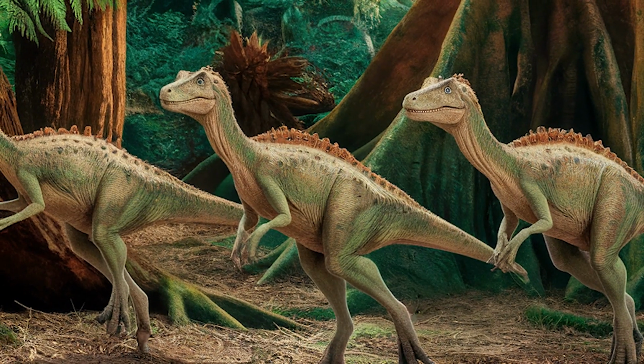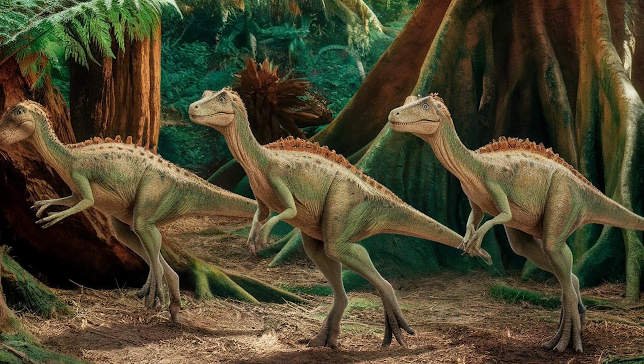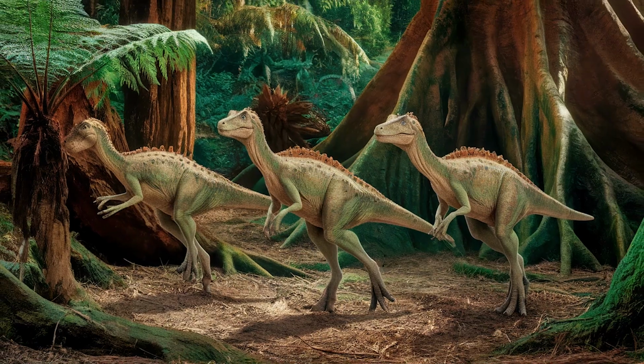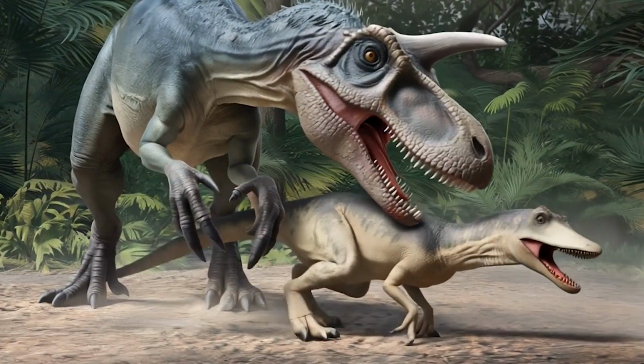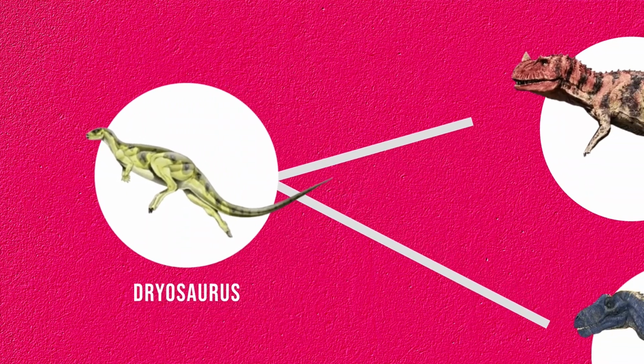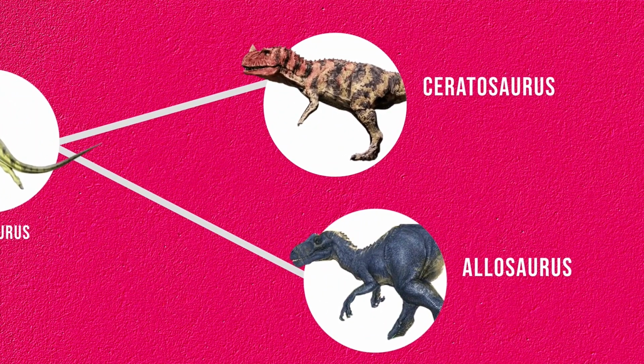Many small dinosaurs lived in groups for protection, and it is likely that Dryosaurs used similar tactics to avoid danger. Despite these adaptations, dinosaurs were still vulnerable to capture by larger predators. These herbivorous dinosaurs were preyed upon by theropod dinosaurs such as Ceratosaurus and Allosaurus.